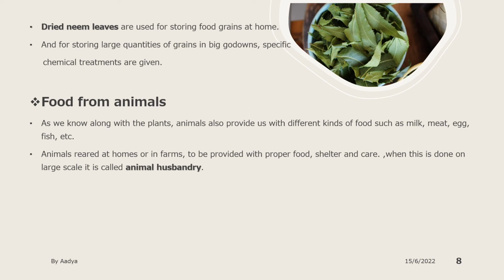When animals are grown or raised at home or on farms and provided with proper food, shelter and care, and when this is done on a large scale, it is called animal husbandry. Whenever you raise animals and give them proper shelter, food and care, and when you do it on a large scale, that is called animal husbandry. Those who supply us milk are also a type of animal husbandry, because they keep buffaloes or cows, take care of them, give them shelter and food, and in return the cow gives us milk. So that is called animal husbandry.